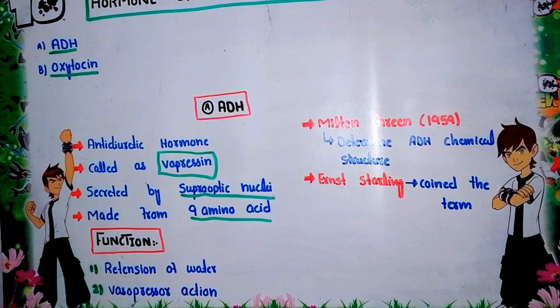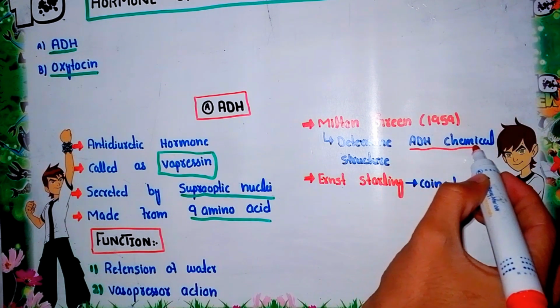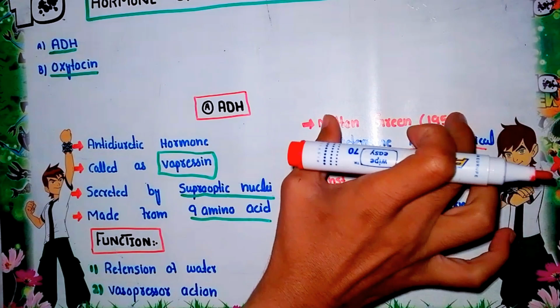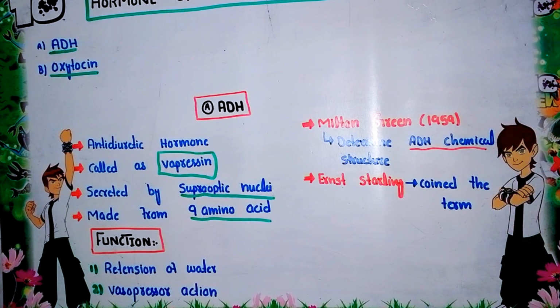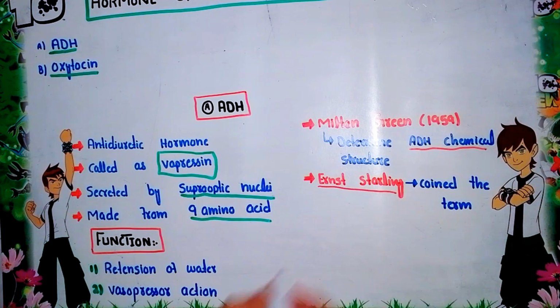And a little bit of history of ADH. Milton Green determined the chemical structure of ADH for the first time. It was identified by Milton Green in 1959, while Ernest Sterling coined the term ADH for this hormone.